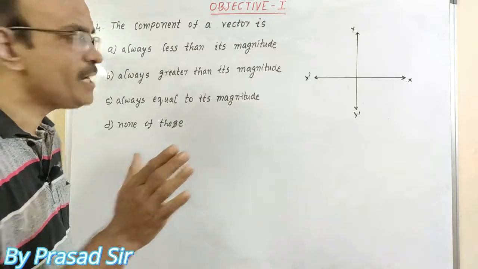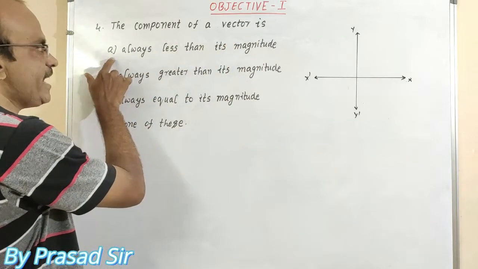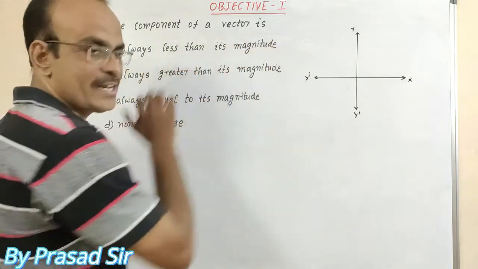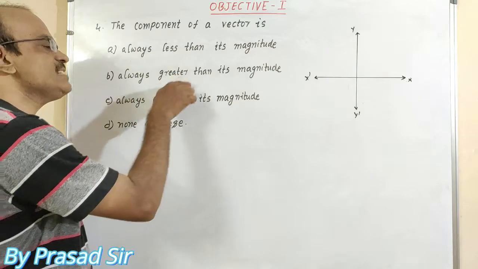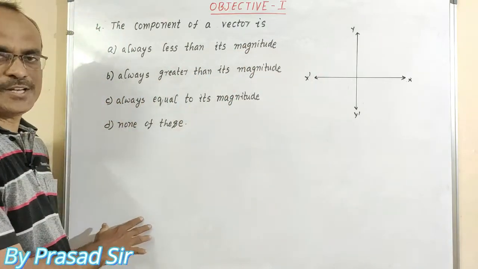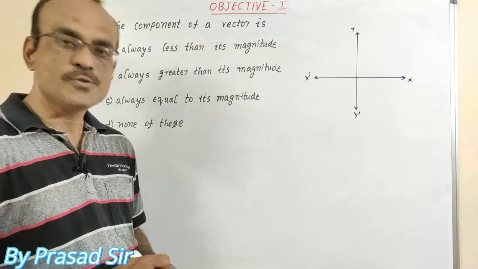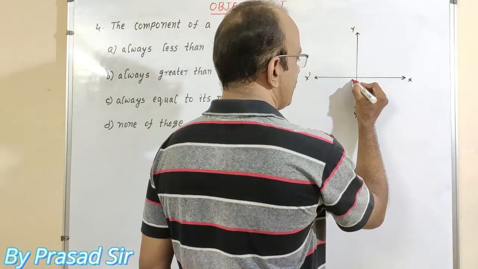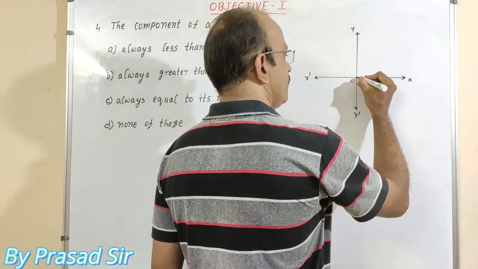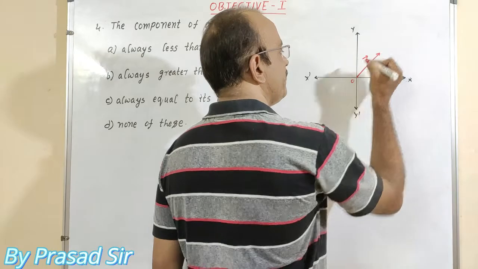Here, question number 4. The component of a vector is: A, always less than its magnitude; B, always greater than its magnitude; C, always equal to its magnitude; D, none of these. So this is a very interesting question. First of all, I will take this one as origin. Let us consider this is the vector, A vector.